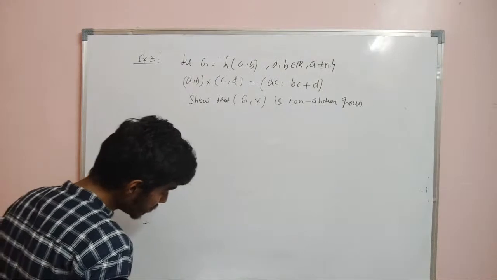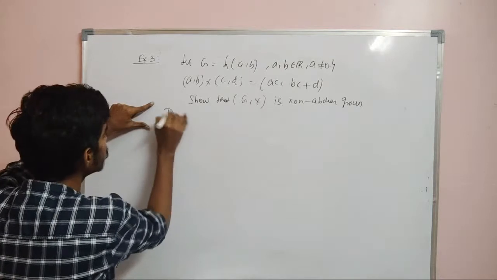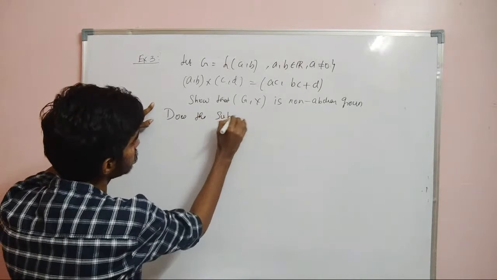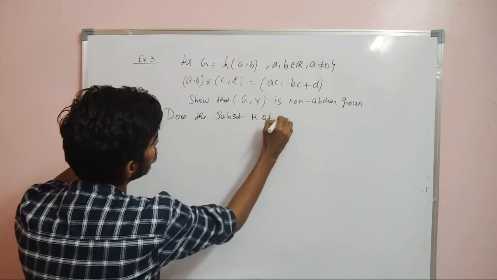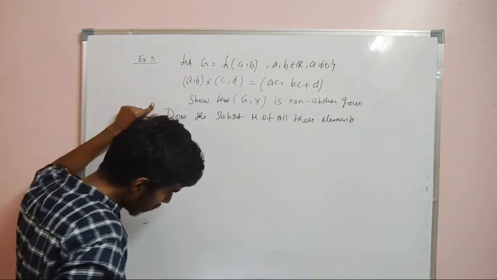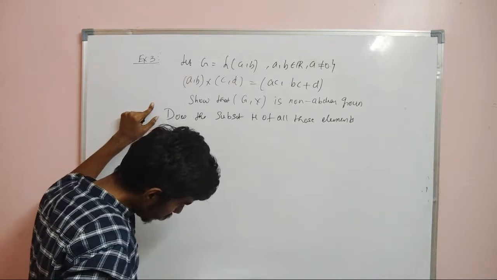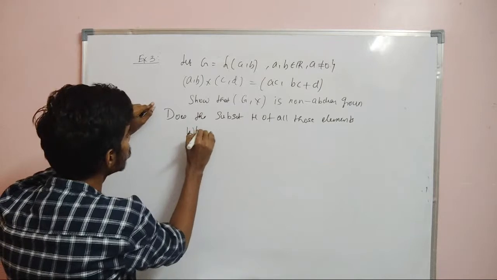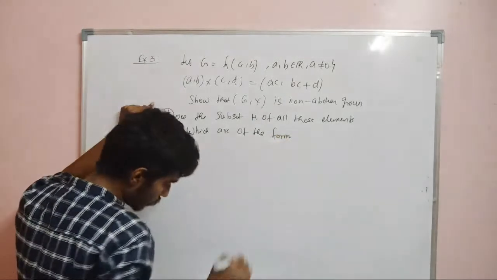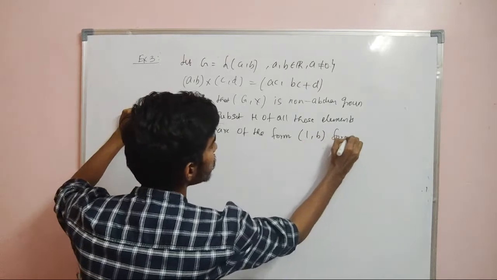Now, does the subset H of all those elements of G which are of the form (1, b) form a subgroup of G?